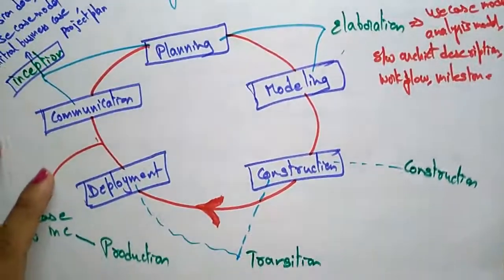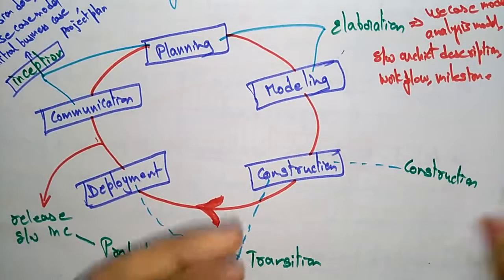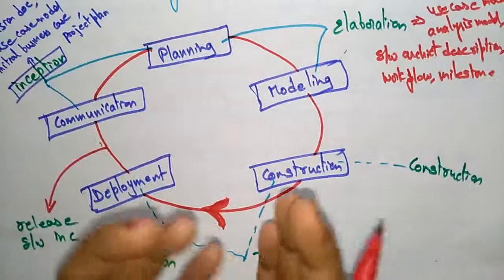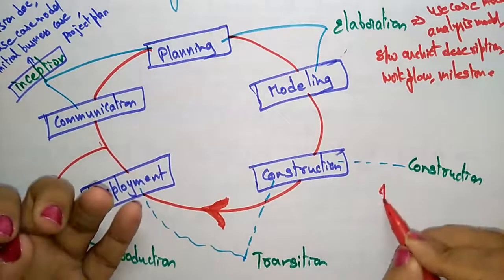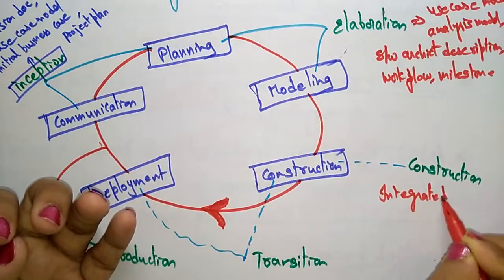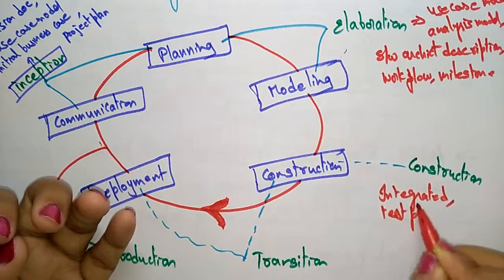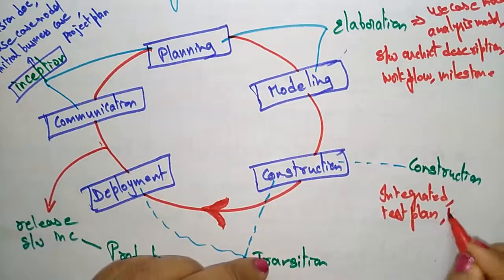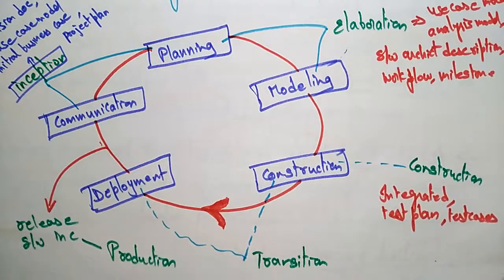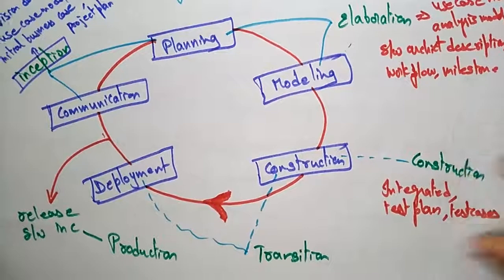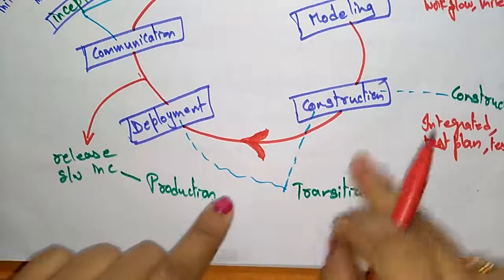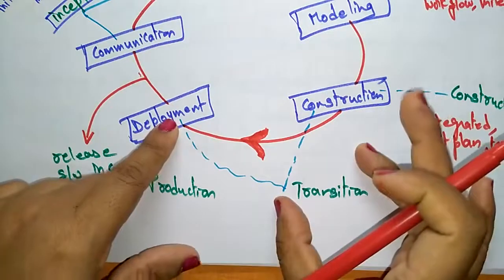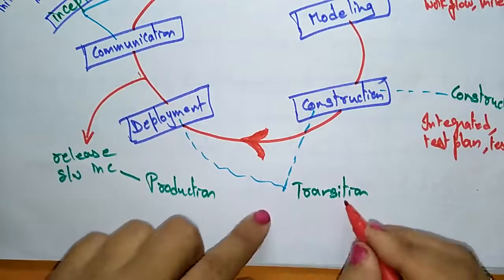Next is the construction. Everyone will know the construction. Construction is to integrate the unit modules that have been solved, tested and then integrated. We do the test plans in the construction stage: different test plans, test cases, support documentation, user manuals, installation manuals. Everything will be done in this construction phase. Next is the transition phase. Transition is a combination of both construction and deployment. Once the project is over, they deploy. So everything comes under the transition phase.